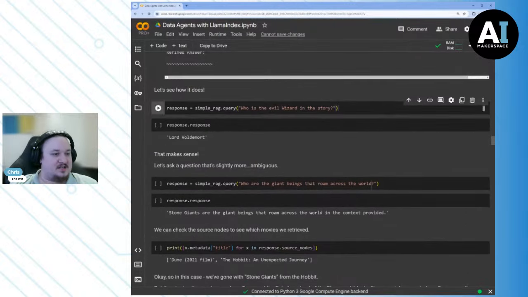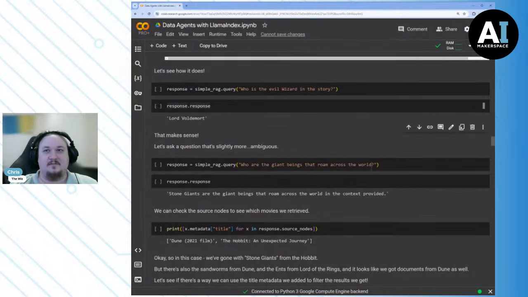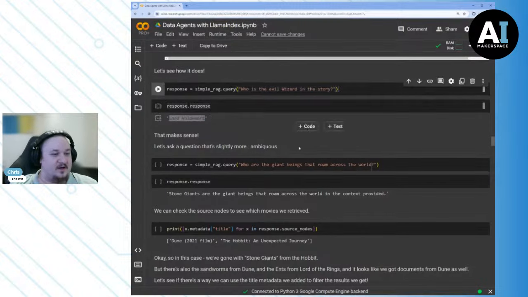So we can ask questions like, who is the evil wizard in the story? And we get Lord Voldemort. Now, already we can kind of tell what a potential issue is, right? If we're dealing with 6 different movies that all have evil wizards, this is not necessarily the response that we were hoping for or looking for, right?